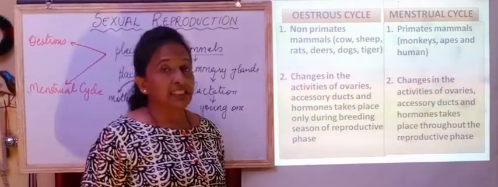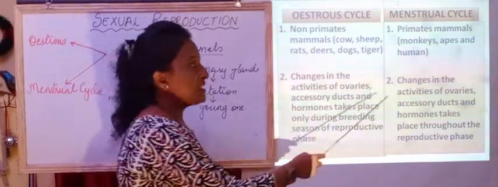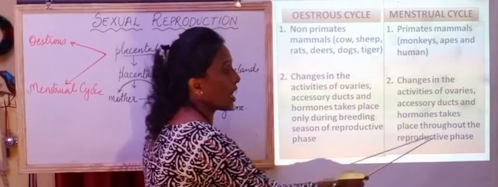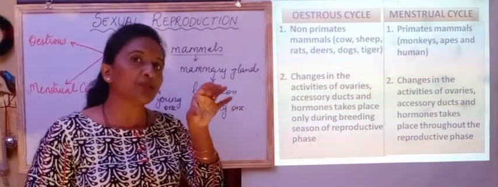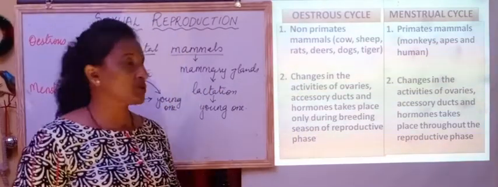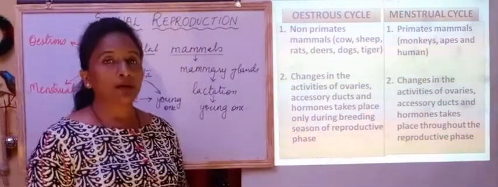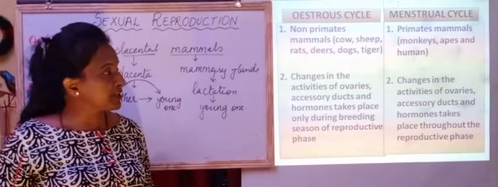Whereas in primate mammals, these same changes will be seen throughout the reproductive phase.